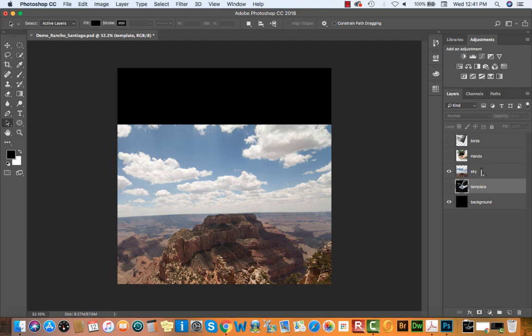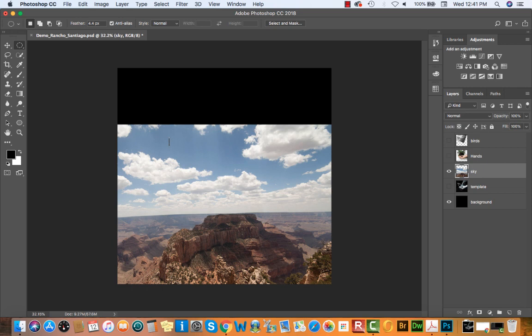The sky layer is going to be cut out in a circle. It's going to include clouds. It's also going to include a little bit of the earth that we're seeing there. But the earth area is going to be basically hidden by the shape of the hand that we'll be adding in a minute. So I'll select my sky layer, again make sure that it's revealed, and then I'm going to navigate over to my toolbar and select my Elliptical Marquee tool.